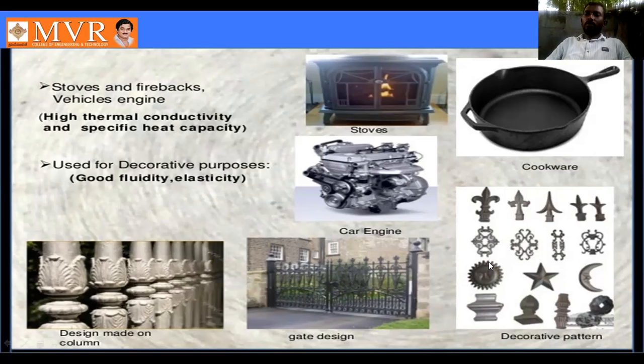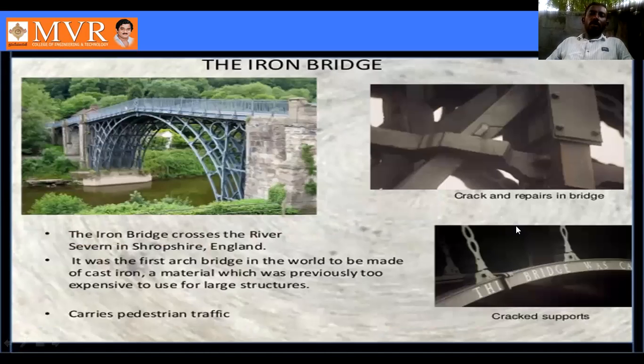So you can use it for different purposes, in different types of parts. These parts are made of cast iron only. These are some of the applications. Another application is bridges. The first iron bridge was manufactured in England. It is the first arch bridge in the world to be made of cast iron, a material which was previously too expensive to use for large structures. So it is the first cast iron bridge, made in England.